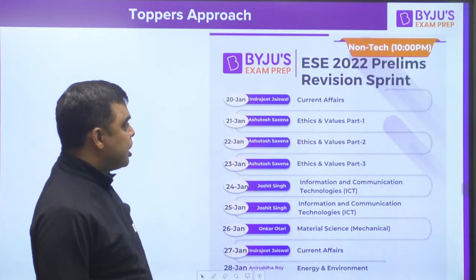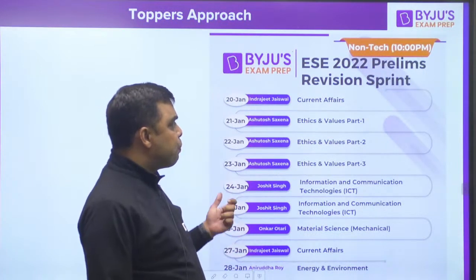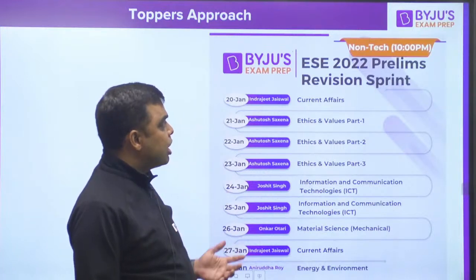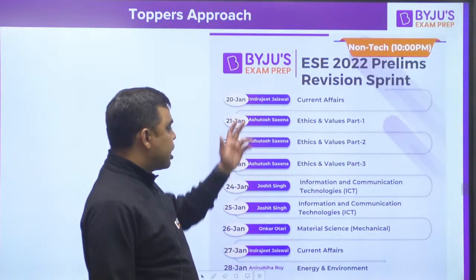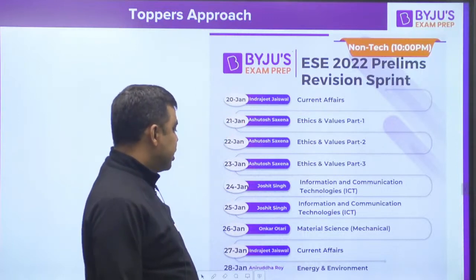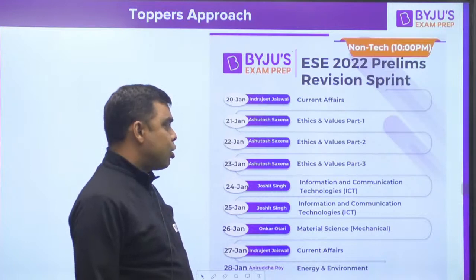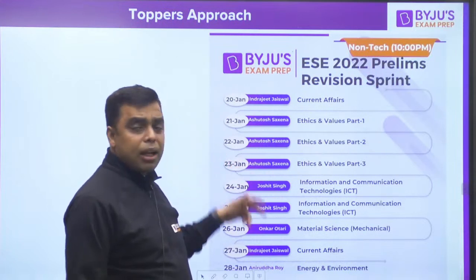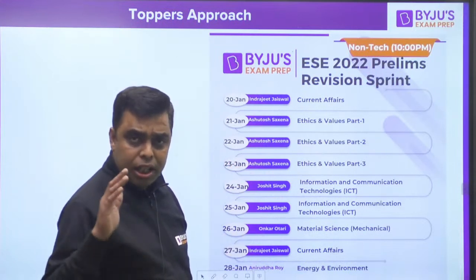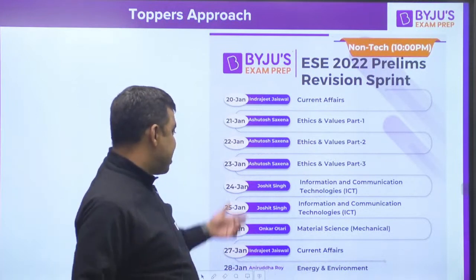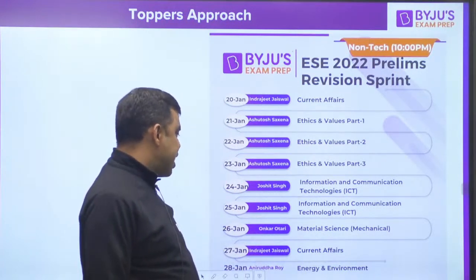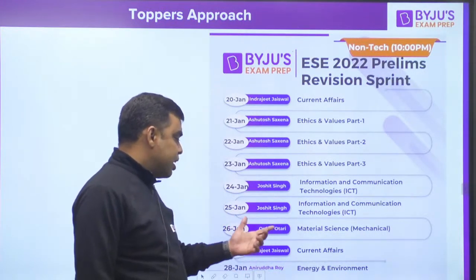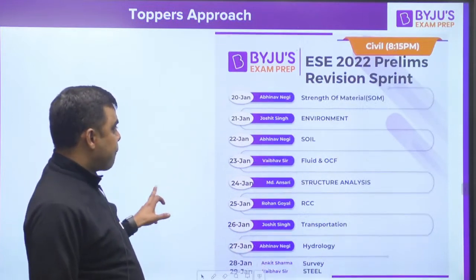Sure, guys. Now, we have the ESE 2022 prelims revision sprint going on. This is for non-tech, right? It is going on, guys, so please do take the benefit of it. Current affairs, Indrajit sir will be taking on 22nd. Thereafter, Asutosh sir will be taking ethics, 3 sessions on 21st, 22nd, 23rd. These 3 sessions will be completely dedicated to ethics taken by Asutosh sir. He's a very good faculty of ethics. Thereafter, Joshit sir will be coming for ICT, and Omkar sir will be coming for material science, which is related to mechanical. And again, for current affairs, Indrajit sir will be coming, right?